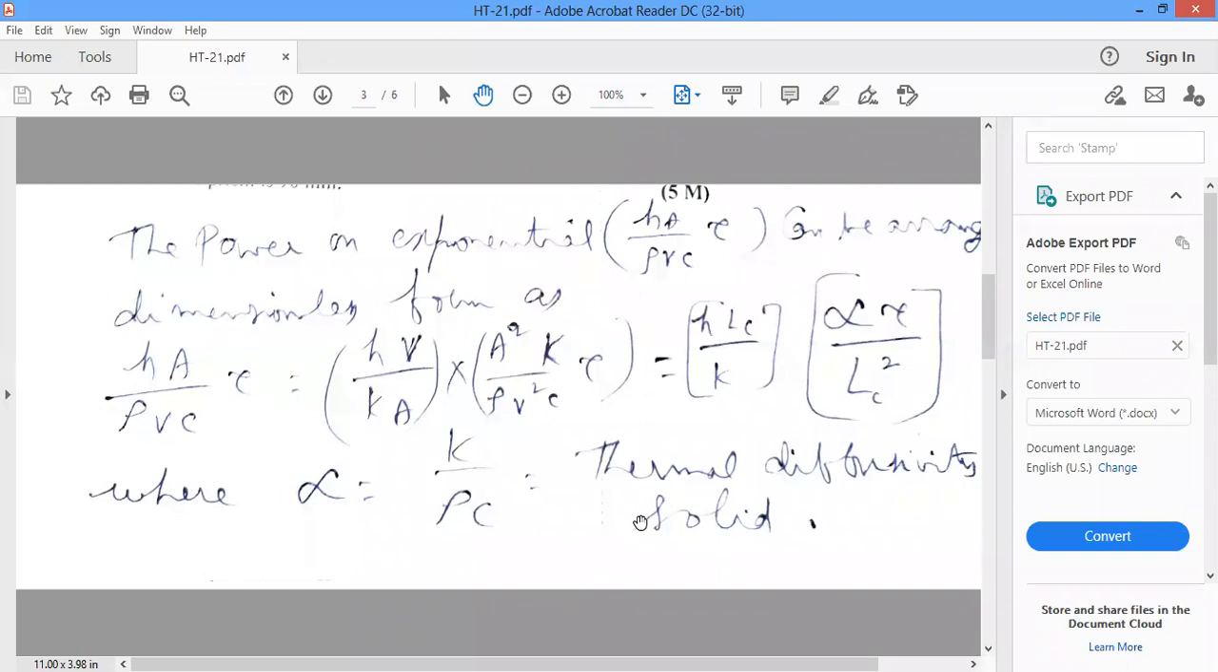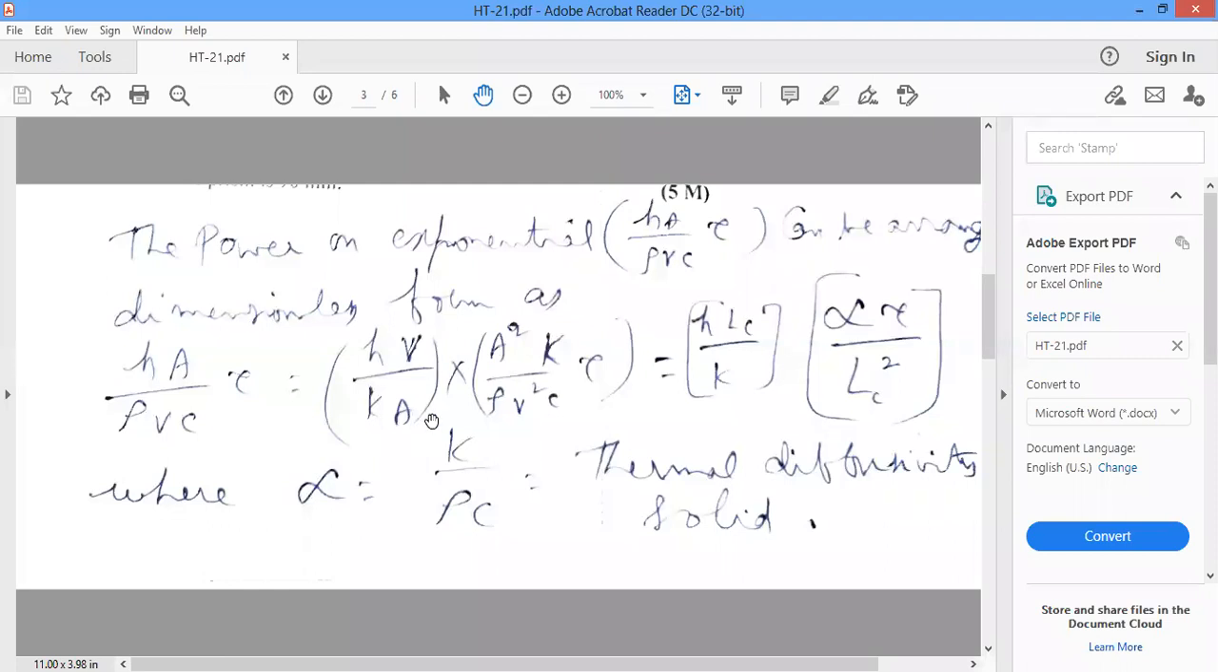What is our aim here? We are arranging hA tau by rho V into two dimensionless groups. One is h Lc by K, and the other is alpha tau by Lc square. What is h? The convective heat transfer coefficient. Lc is the characteristic length, that is volume by area.